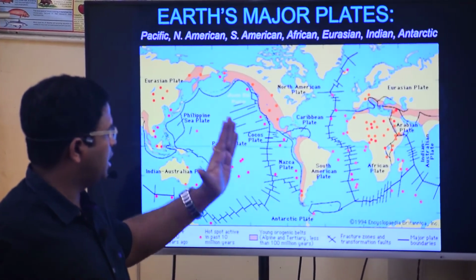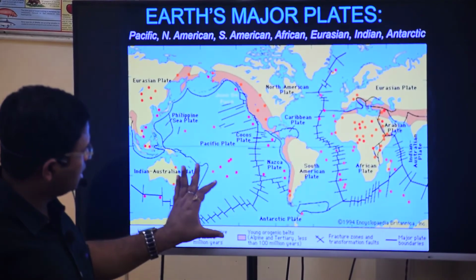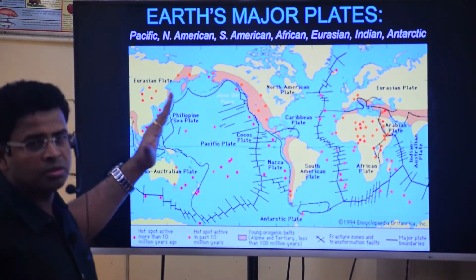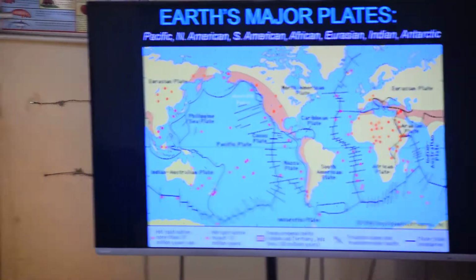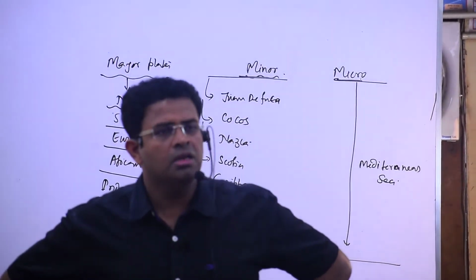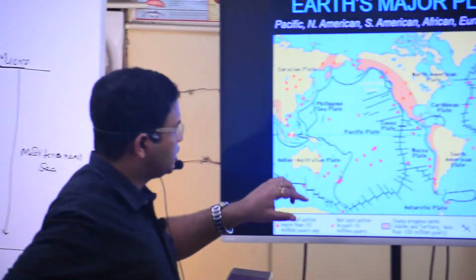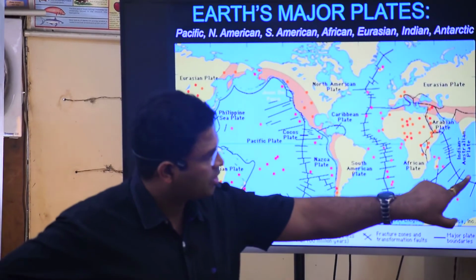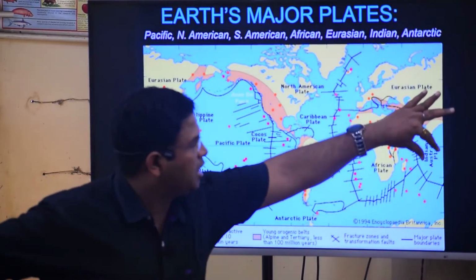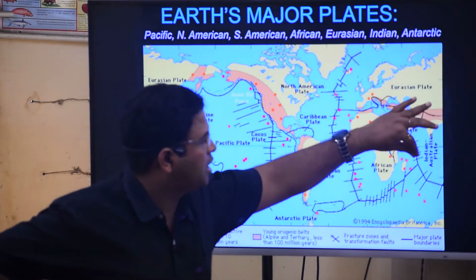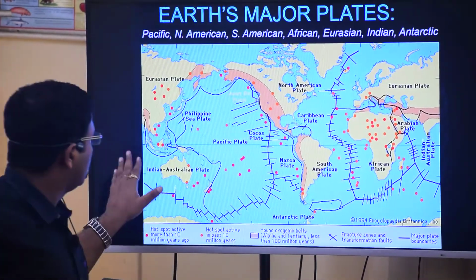And Pacific plate, यदि देखोगे this is the Cocos, this is Nazca. The Pacific plate is moving westward, and it is also diverging like this, so it is also moving northwestward. Understood? So what is the direction of movement of Pacific plate? Westward and northwestward. Now, if we see like this, यहाँ पर this one, which is coming from the Indian plate. If I am talking about the Indo-Australian plate, here it is an Indian plate and here it is an Australian plate.